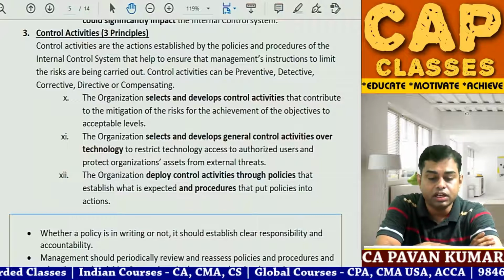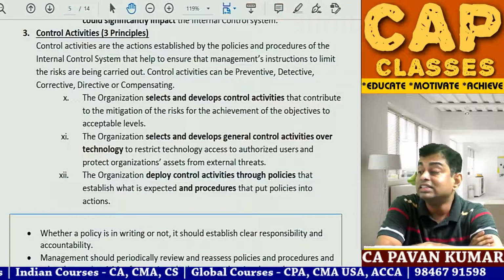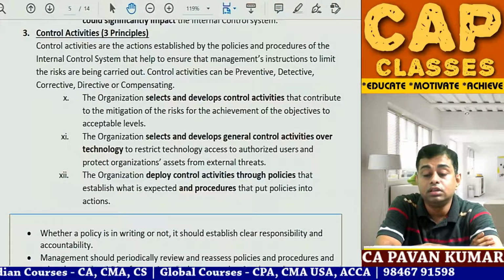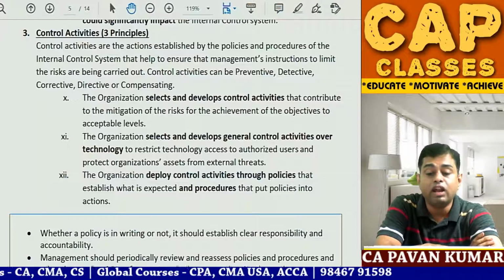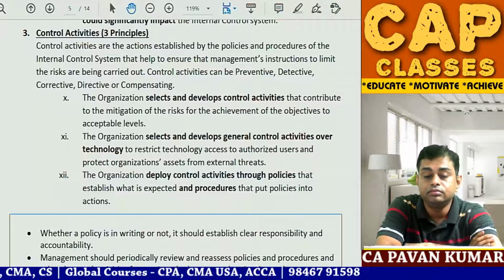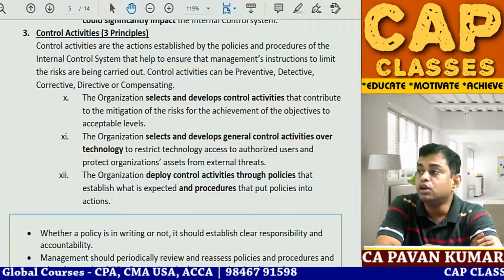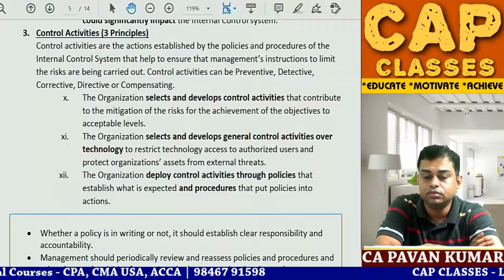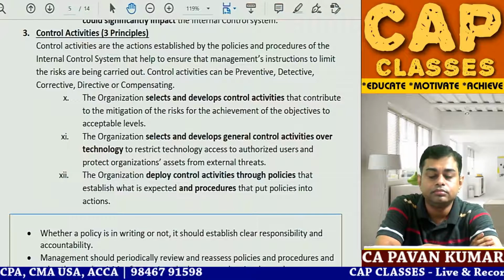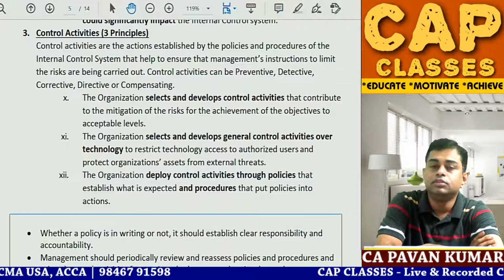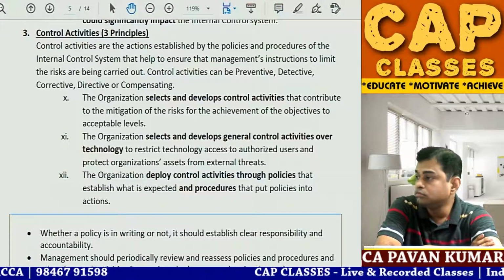The organization selects and develops various control activities to mitigate the risk. Next point.